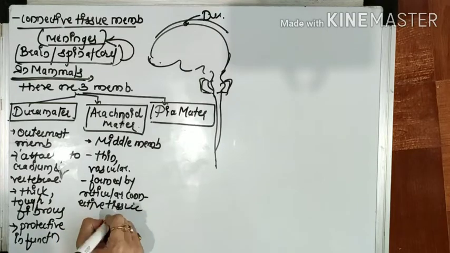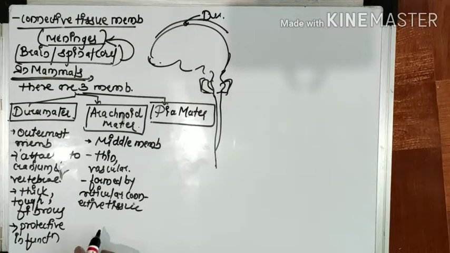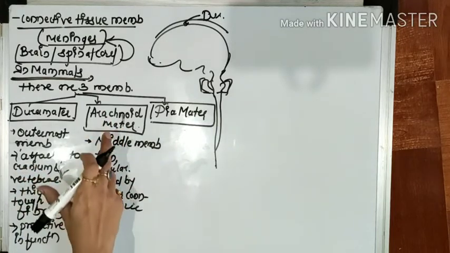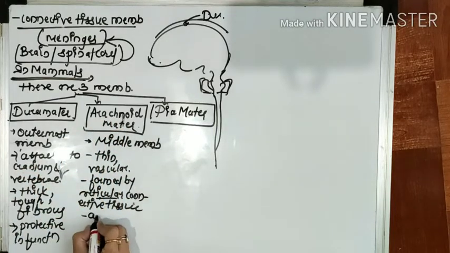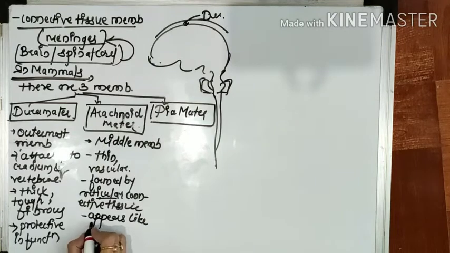We know that all these three membranes are formed by connective tissue, but this arachnoid matter is formed by reticular connective tissue. It has a spider web like appearance. This middle membrane appears like a spider web.